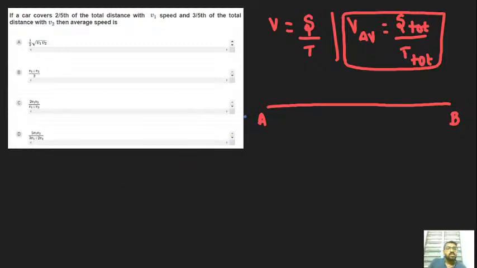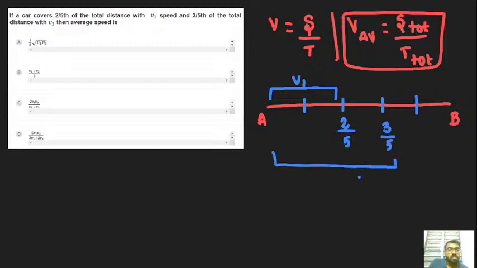So let's analyze the parts that they have given. Here only the 2 by 5th part. So let's split it into 5 equal parts: 1, 2, 3, 4. So this one is the 2 by 5th part, and it is covered with V1 speed. Got it? V1 speed. And the 3 by 5th part is covered with V2 speed. They have asked only for the average speed.